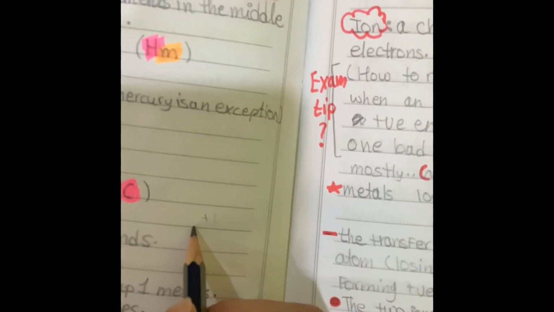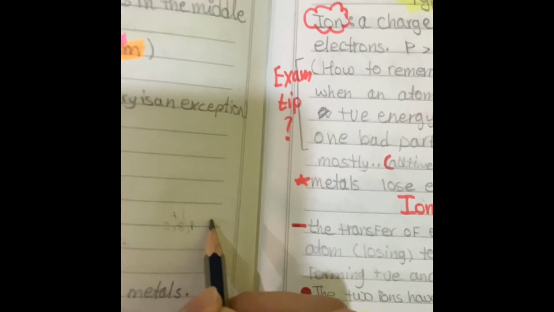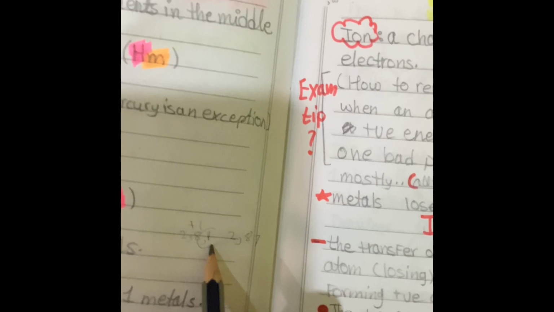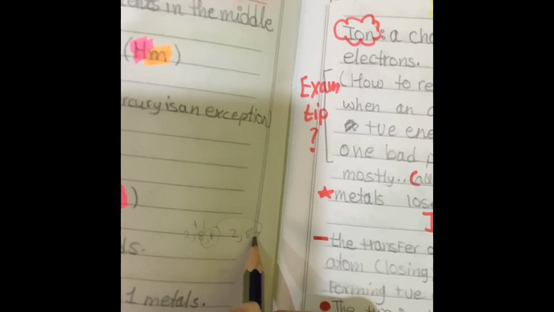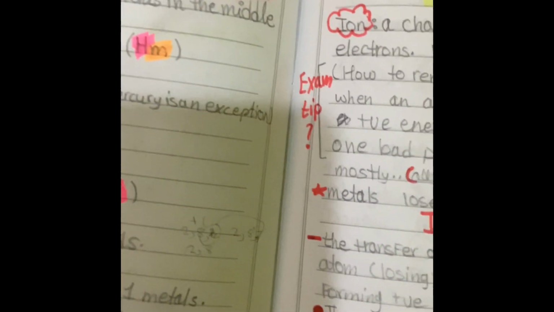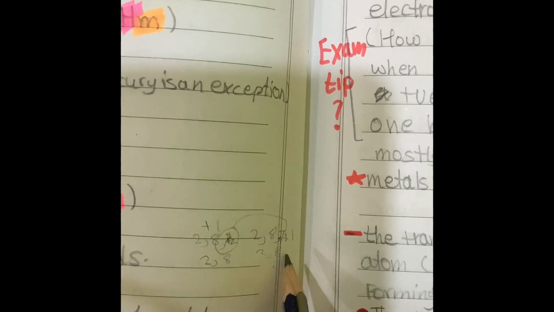So for example, they are 2, 8, 1, and the non-metal is 2, 8, 7. So they lose one electron to give it to this one. So when they lose this, they become 2, 8 noble gas, which are unreactive, and this is plus 1. So it becomes 2, 8, 8 as it gained 1.